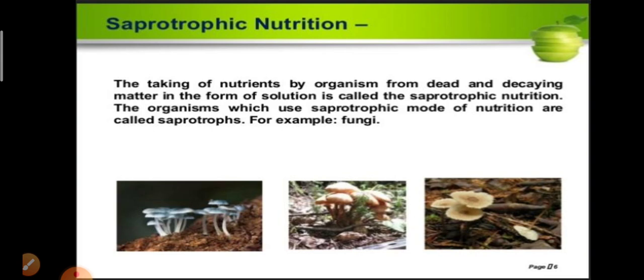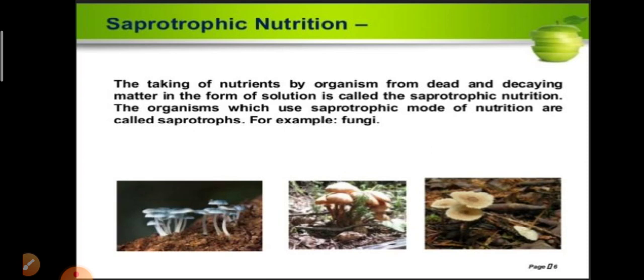Next, saprotrophic nutrition. The taking of nutrients by organisms from dead and decaying matter in the form of solution is called saprotrophic nutrition. It is another type of nutrition where the organisms gain their nutrition by depending on dead and decaying matter, like wood, rotis, rotten materials or rotten food.